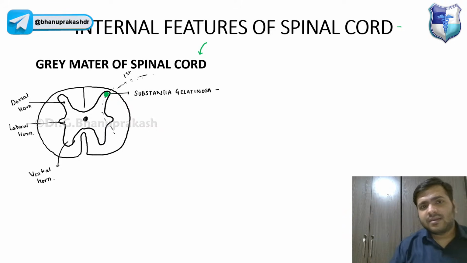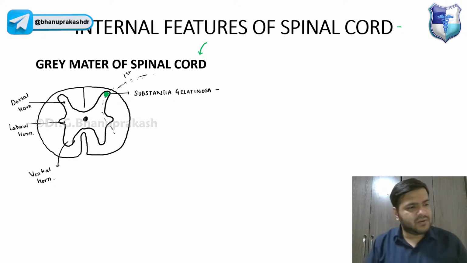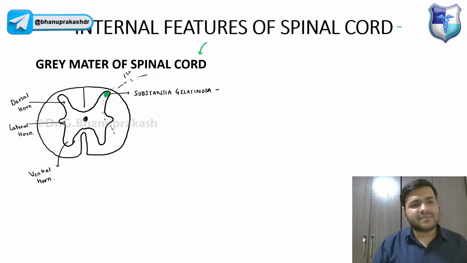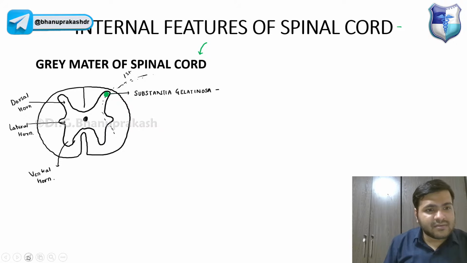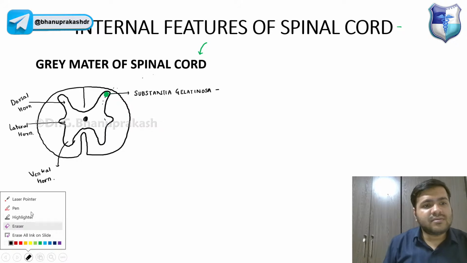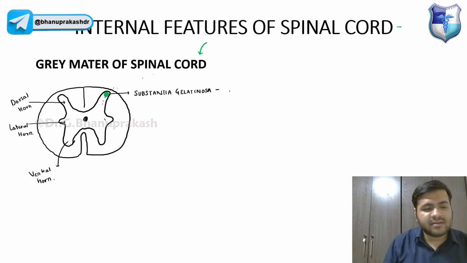So that is something you already know. Guys, this substantia gelatinosa, I'm just erasing this first part. I will be discussing all the tracts, so don't worry about all this, right? This substantia gelatinosa is basically responsible for pain and temperature.